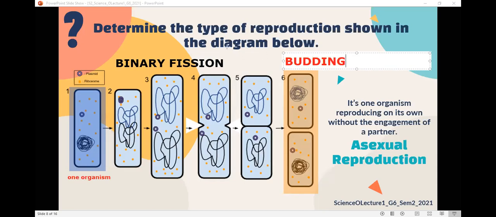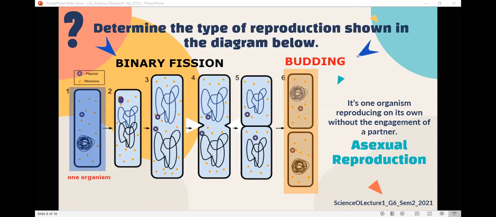Name two different organisms that reproduce asexually by binary fission. Paramecium. Paramecium and bacteria. Bravo. Paramecium and bacteria reproduce asexually by binary fission.